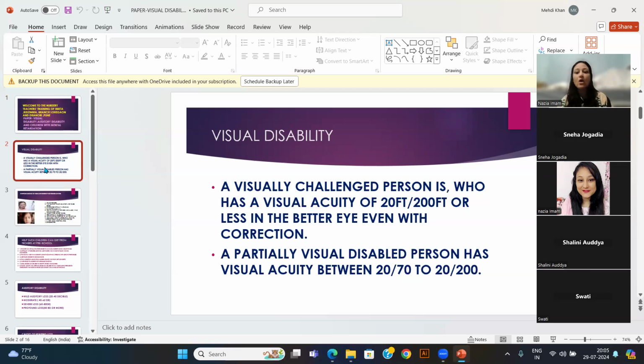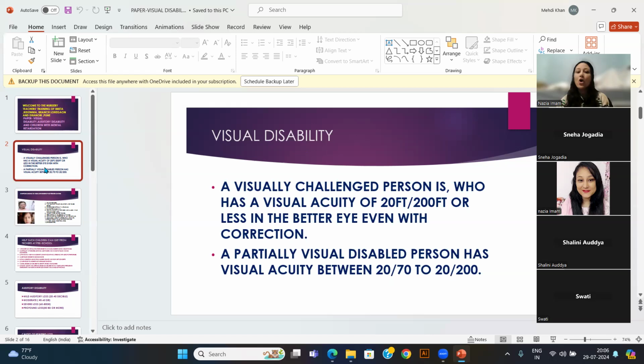As the term suggests, the child is unable to see to a certain extent or is totally visually impaired. Such a group of children are known as visually disabled children, and these children can have visual acuity of 20 feet to 200 feet.